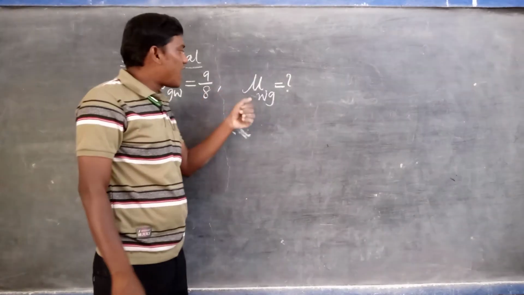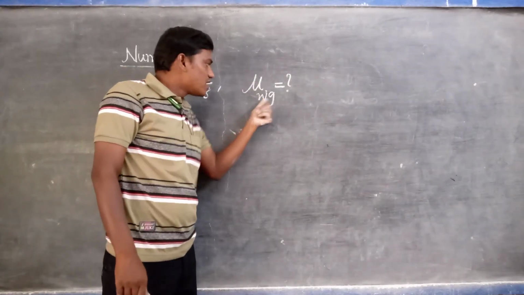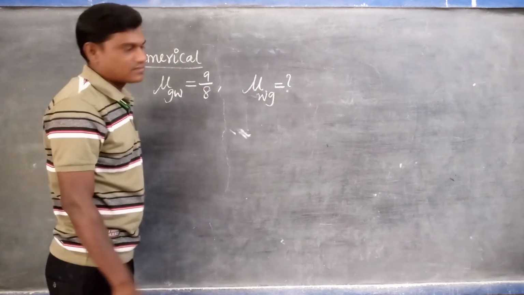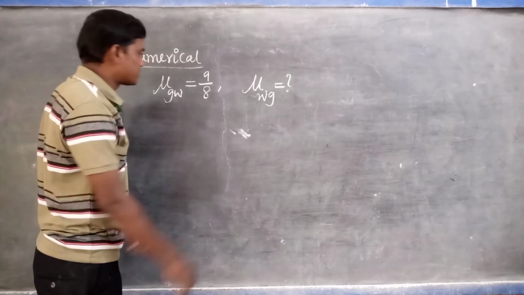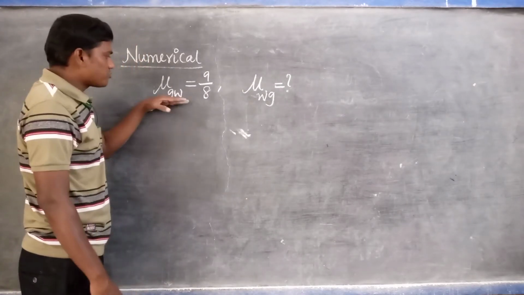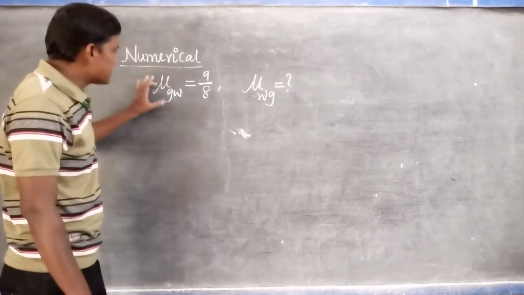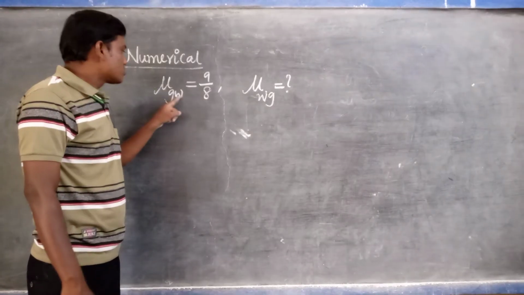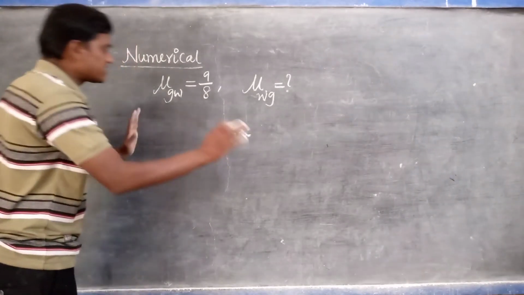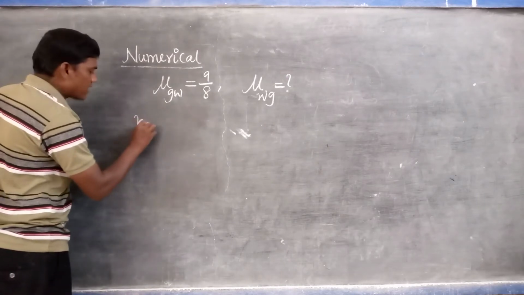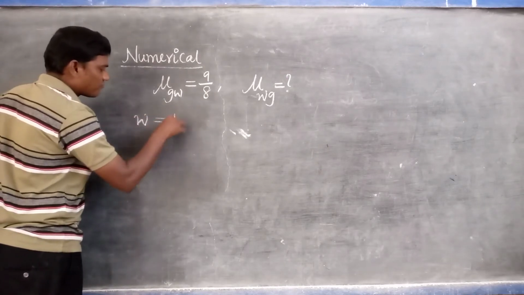Then what is the refractive index of the water with respect to the glass? Observe here: light travels from where to where? Which is the first medium? We can say glass is the second medium. For understanding, I say that water we consider as the first medium.